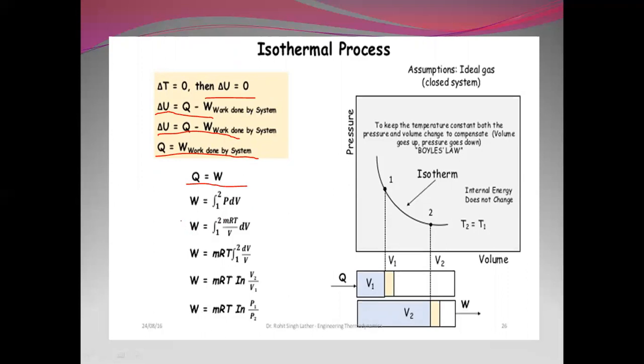Here we can say the work done from state 1 is equal to the integral of P dV, or we can even write the formula as W is equal to nRT ln V2 by V1, or W is equal to nRT ln P1 by P2. Instead of using ln, you can even use the equation as W is equal to 2.303 nRT log V2 by V1, or 2.303 nRT log P1 by P2. So the graph easily tells you about the change here.